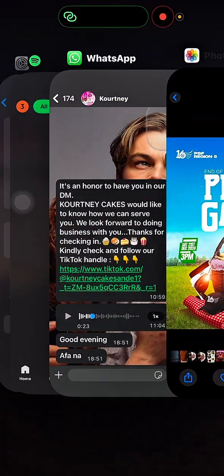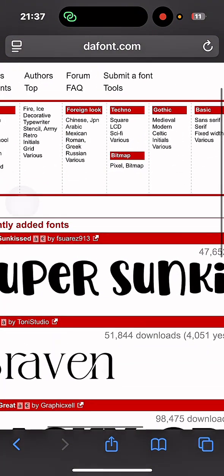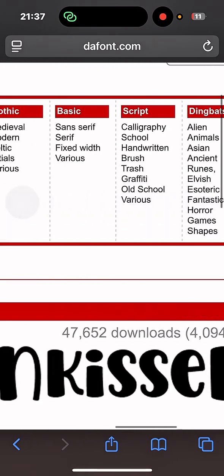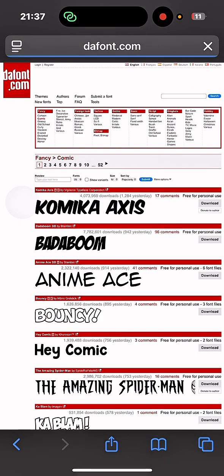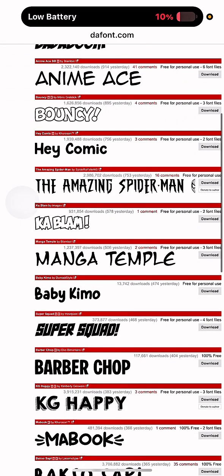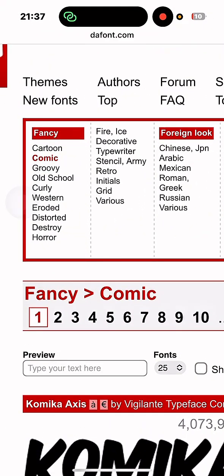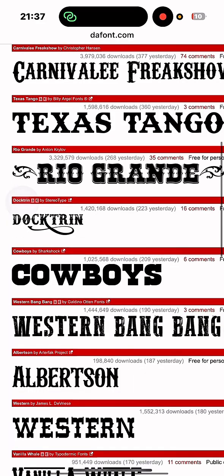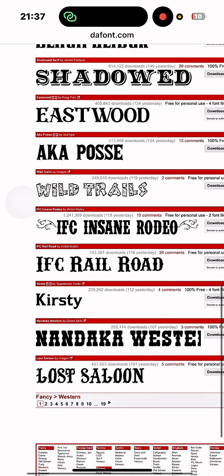Now let's look at these fonts. That's where I'm getting my inspiration. Okay, these are recently added fonts. Now you're going to come here and look for nice fonts. Let's say comic, some comic type of font. They are nice, but this is not what we're looking for. You are looking for fancy fonts because it's a picnic. Cowboys, no. It actually takes some time to find a font, but we'll find this together.